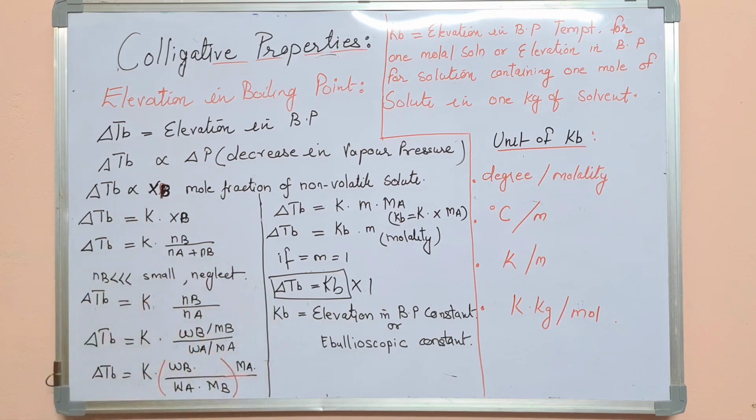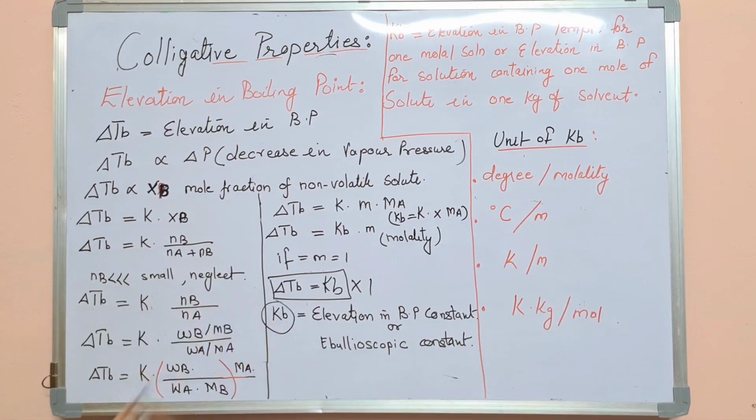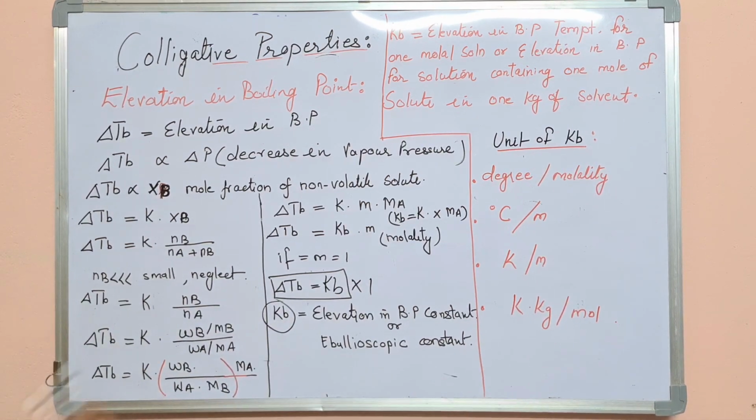So how will you define Kb? It is very important and can be asked as a 1 mark question: what is Kb. Kb is directly delta TB, and delta TB is the elevation in the boiling point.